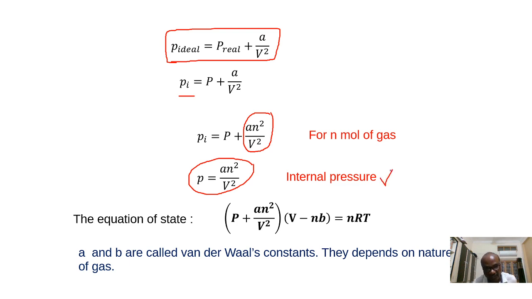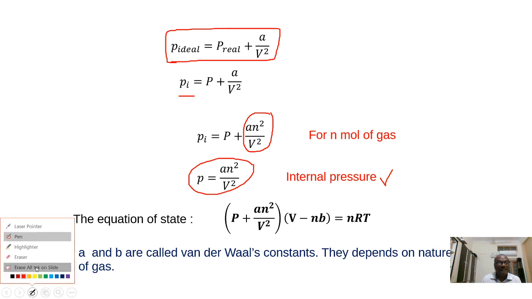What is the equation for internal pressure? A n square by V square. So we have corrected the volume term by subtracting the excluded volume. If V is the volume of the real gas, from that we have to subtract nb. Similarly, how have we corrected the pressure term? By adding a factor, because P real is less than P ideal. Which factor are we adding? It is A n square by V square.